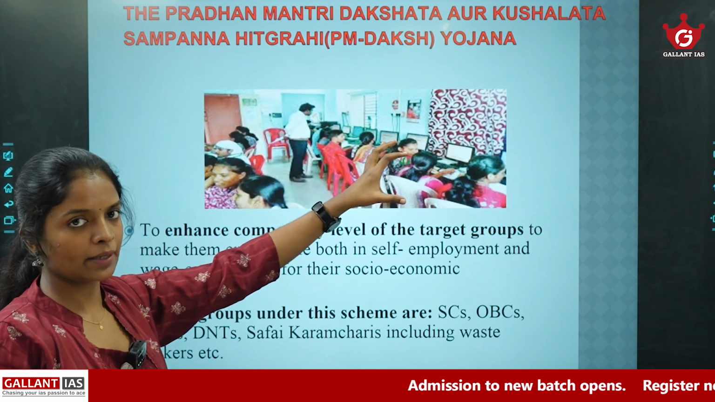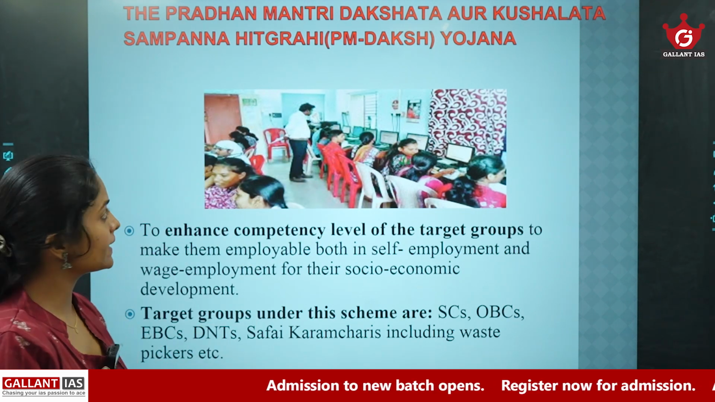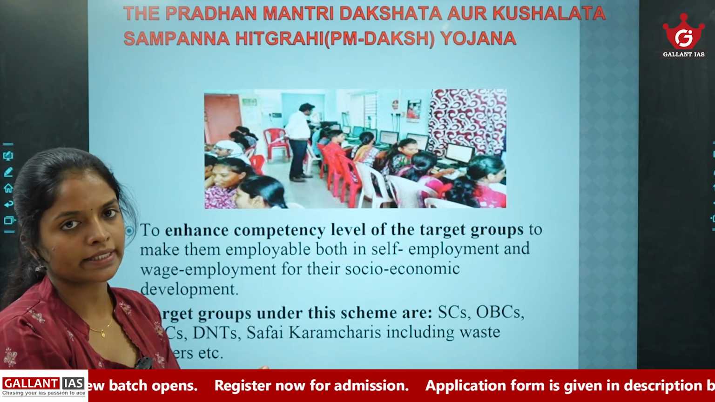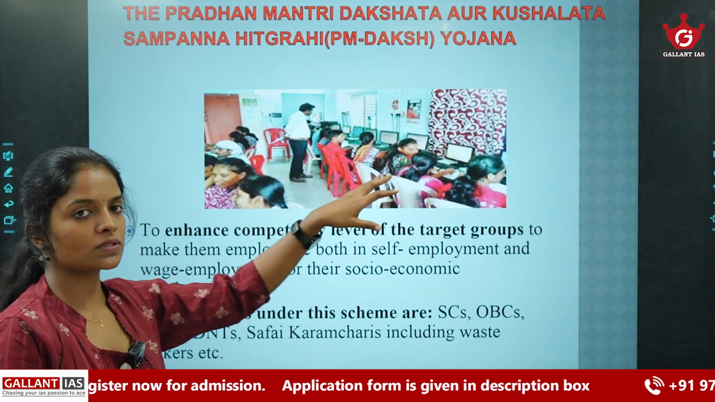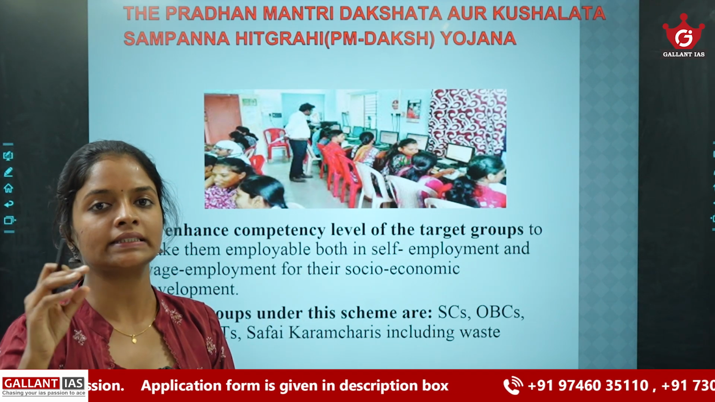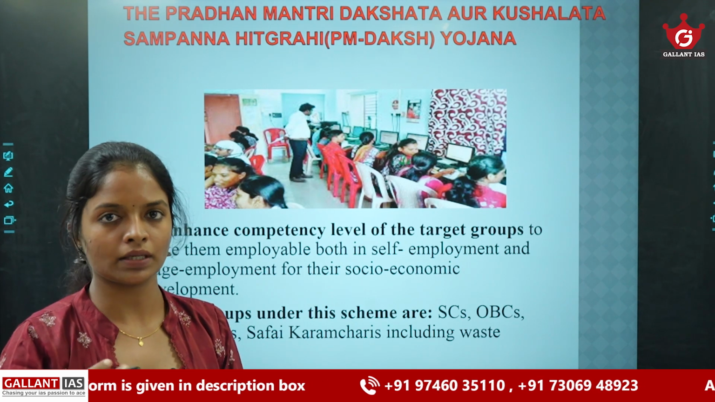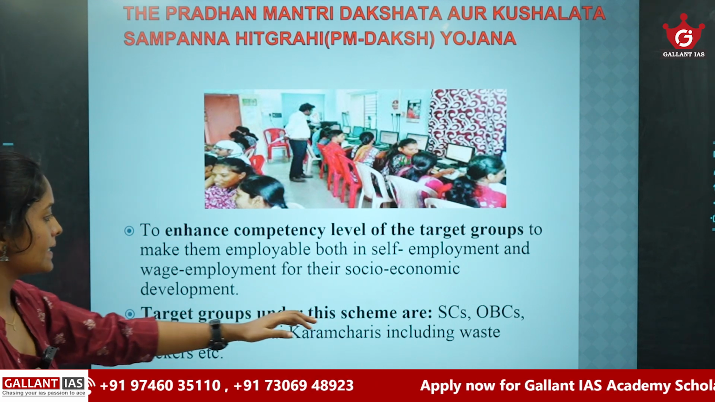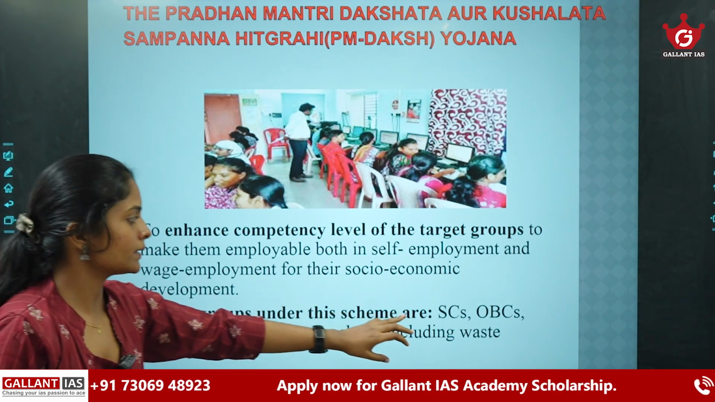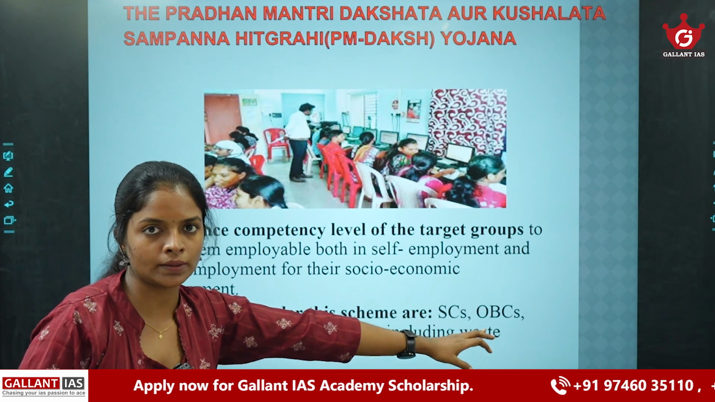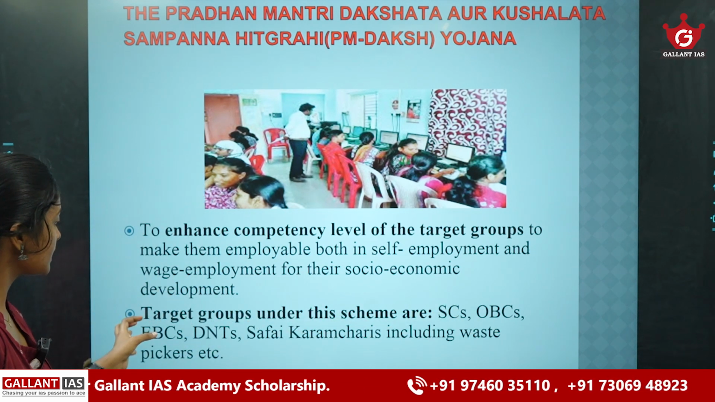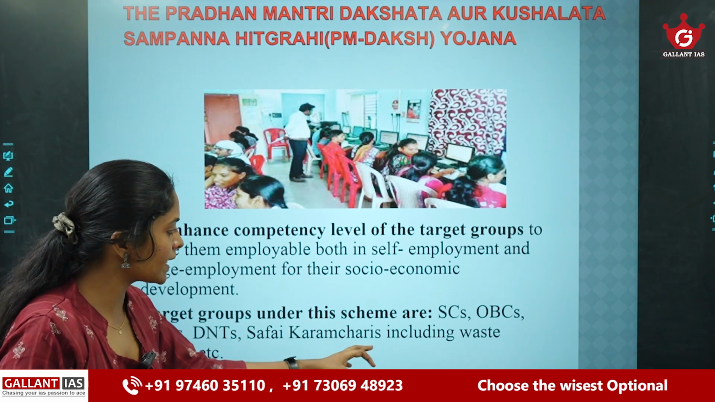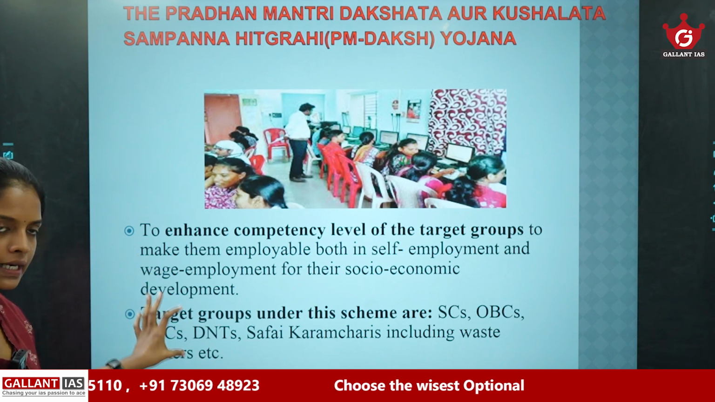PM DAKSH Yojana. We can expand this as Pradhan Mantri Dakshta Aur Kushalta Sampann Hitgrahi Yojana, PM DAKSH Yojana. This scheme mainly aims to improve the competency level of certain target groups, or improve and enhance the skills among these target groups. The target groups include SCs, OBCs, EBCs. SCs means Scheduled Castes, OBCs means Other Backward Classes, EBCs means Economically Backward Classes, DNTs means Denotified Tribes, then Safai Karamcharis including waste pickers, etc. So these are the target groups.